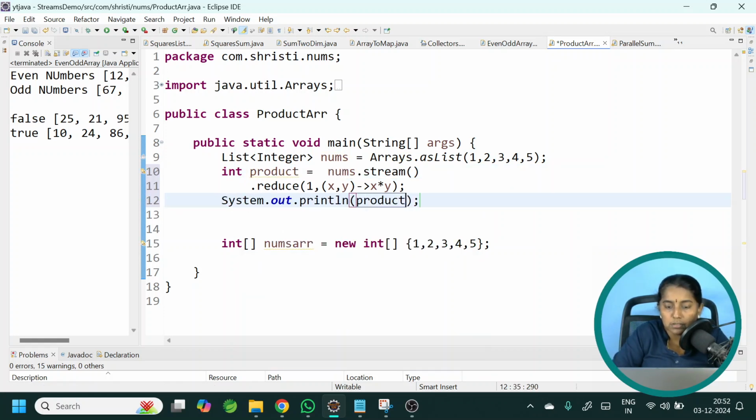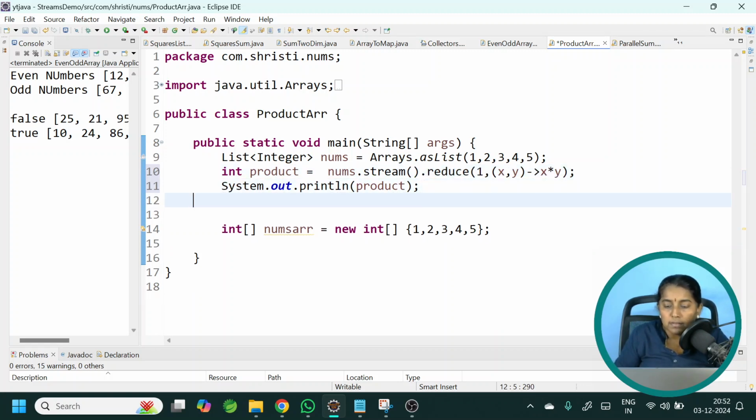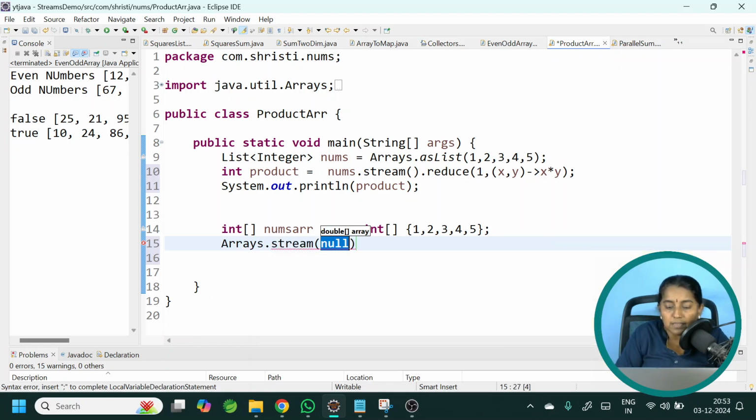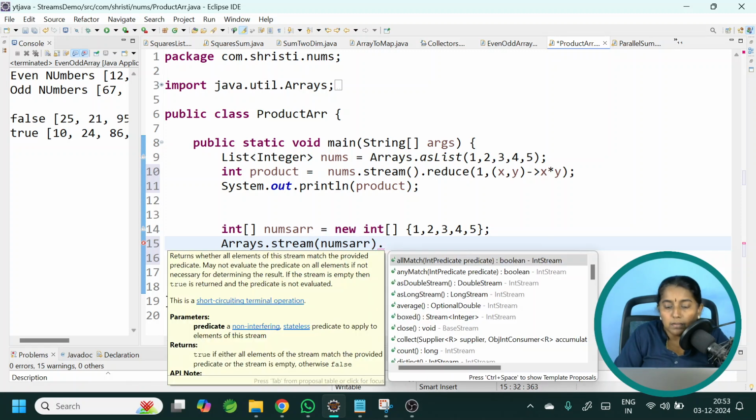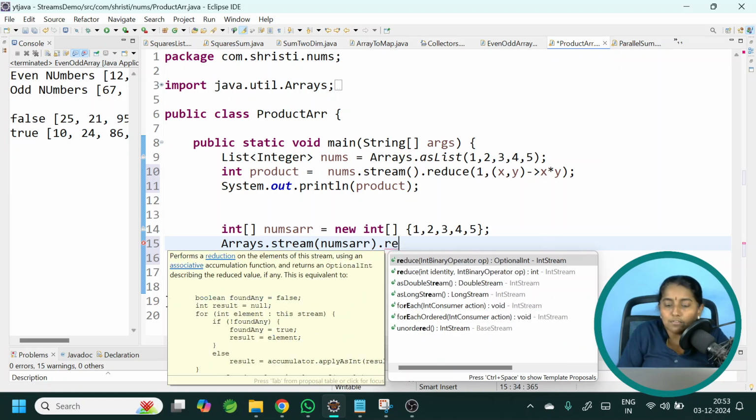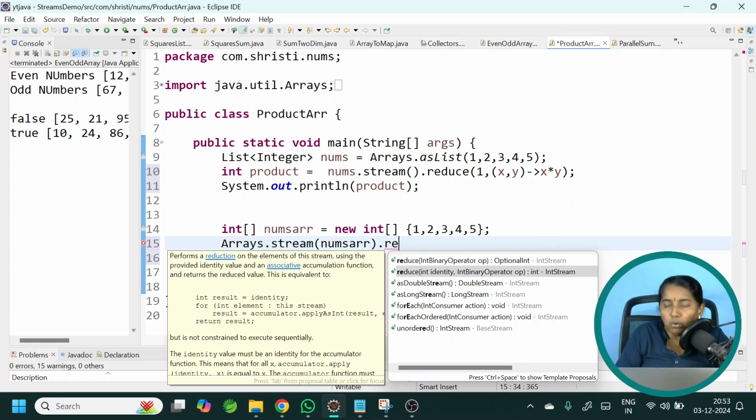So print the product. Okay, we can even do this in one single line. Now let us come to the array. In case of array, first let us convert the array into a stream. Arrays.stream by passing numbers array dot. We don't have any method as product, but here also we are having a method called reduce, which takes IntBinaryOperator. So we can use this, or you can use the second method. Both will work perfectly fine. If you want to have an initial value, use the second method, just like how I have used in this case. So this is the initial value.